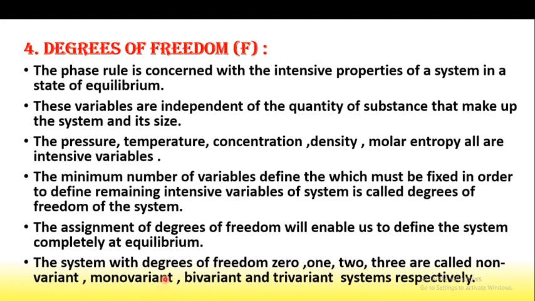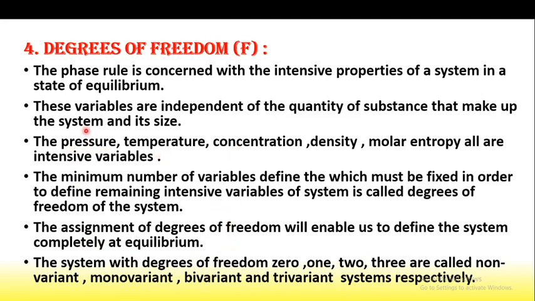Systems are classified by their degrees of freedom, which can be 0, 1, 2 or 3. If the degrees of freedom is 0, the system is non-variant. If it is 1, the system is monovariant. Mono means that either pressure, temperature or concentration is changed.